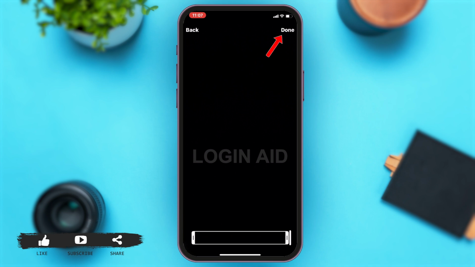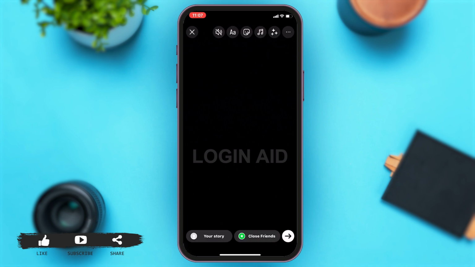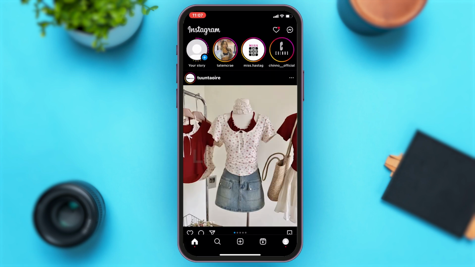Now, once you make sure that you can do this, you can just tap on the done button at the top right corner of your screen. Once you tap on that, here, you will be able to add your story. You may just tap on the Your Story button at the bottom left corner of your screen right beside the Close Friends button. Once you tap on that, you will have successfully added your 1-minute long story on Instagram.